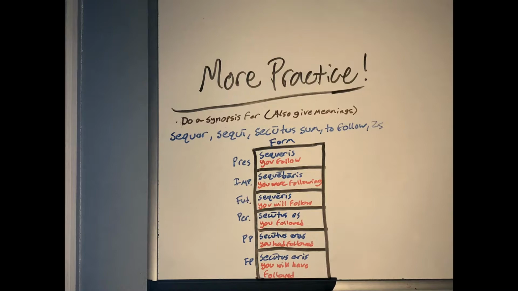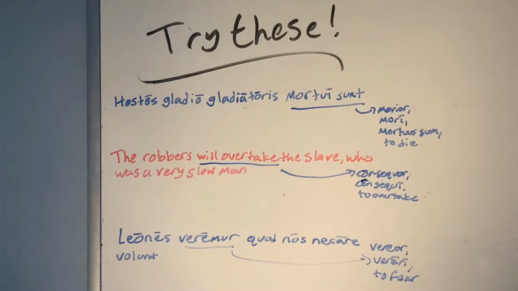This translated would be you follow, then you were following, then you will follow, then you followed, you had followed, and you will have followed. Since we've had some practice giving the different deponent forms and translating them, why don't we take a second and let's do some practice sentences. The deponent verbs have been highlighted and the relevant principal parts have been given. So take a second, pause the video, translate the sentences on your own.